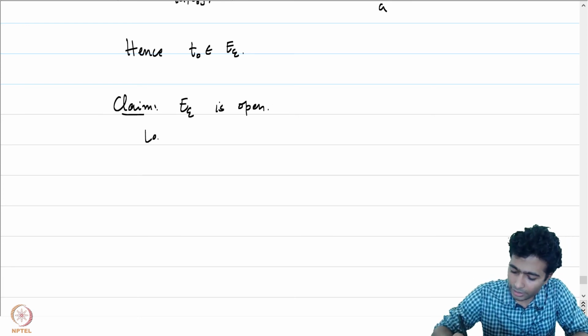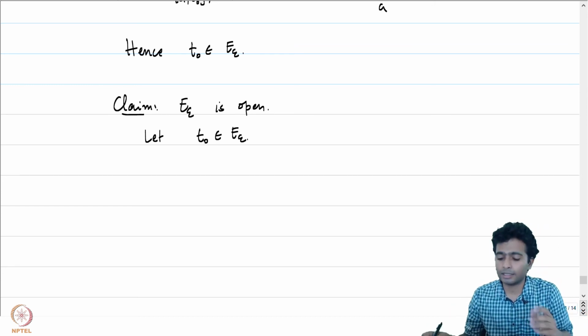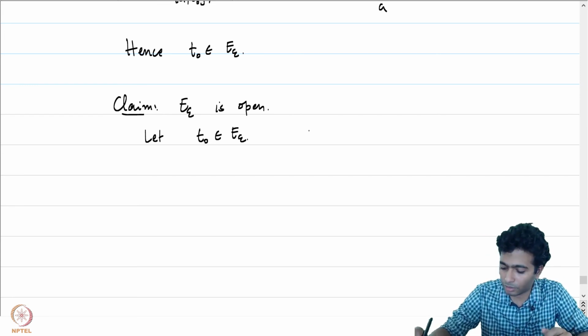Let T naught be some point in E epsilon. We will show that there is a delta such that T naught minus delta to T naught plus delta is contained in E epsilon.